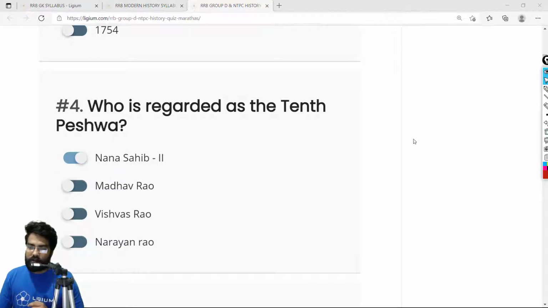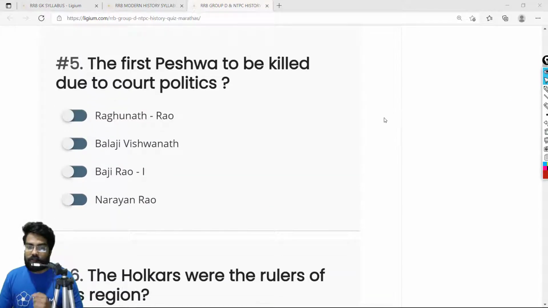Okay, so let's explore the fifth question. The first Peshwa to be killed due to court politics. Now remember this, Peshwas used to live in a place called Shaniwada. Shaniwada is a place in Pune. And the first Peshwa to be killed because of court politics was Narayan Rao. So the correct option is fifth, D.